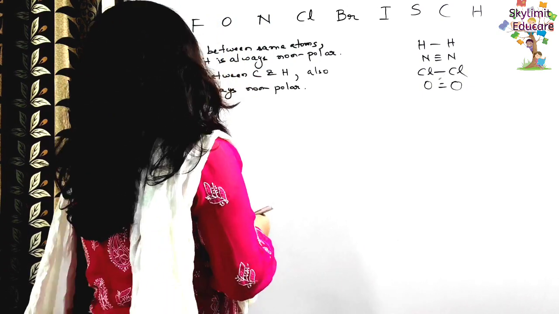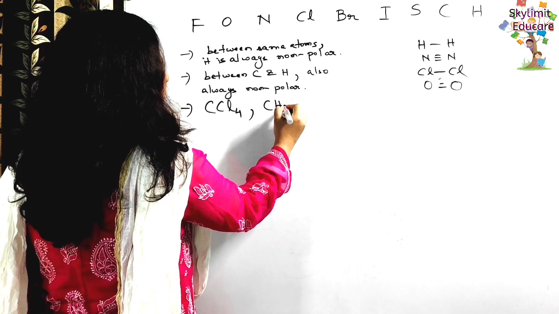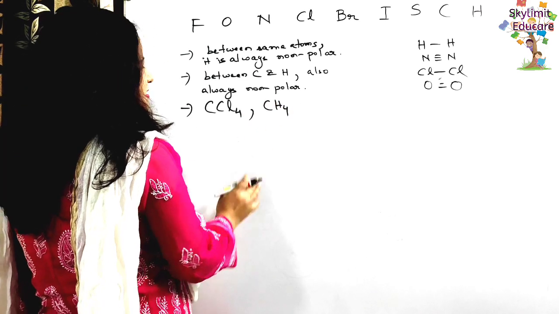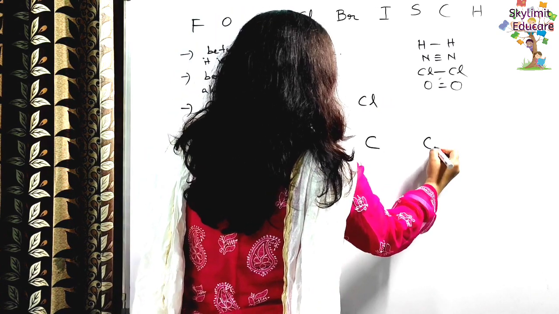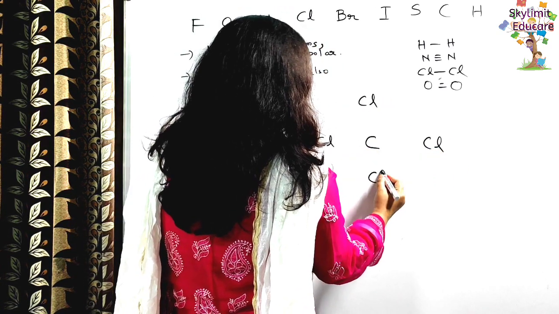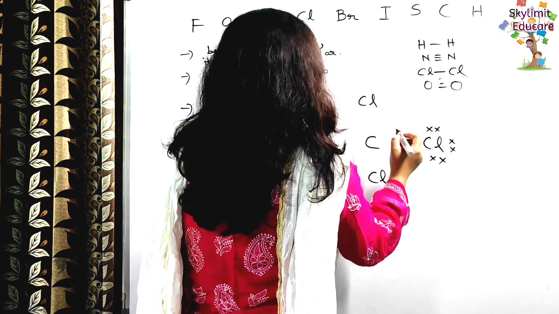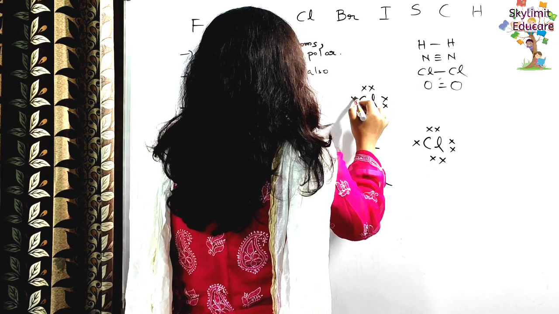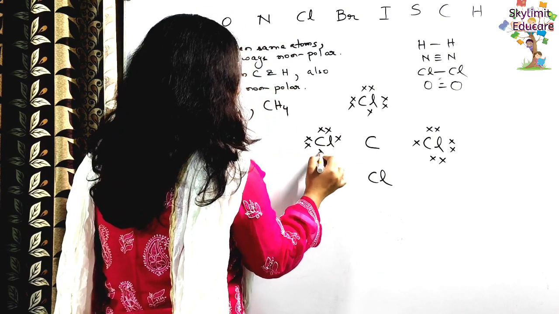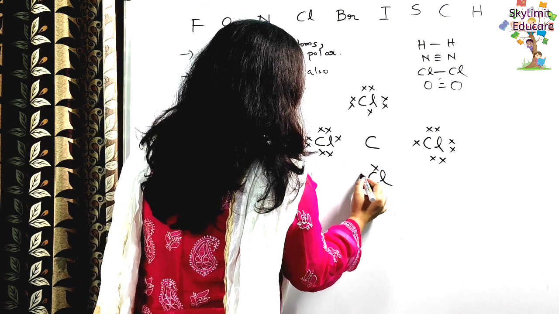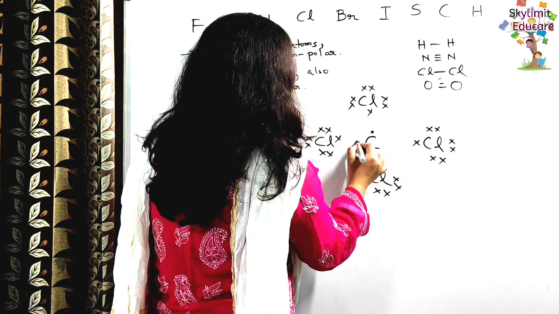Besides that, there are some structures like carbon tetrachloride and methane. So in this case, let us first draw the structure of carbon tetrachloride. You know chlorine has 7 valence electrons, and carbon has 4 valence electrons.